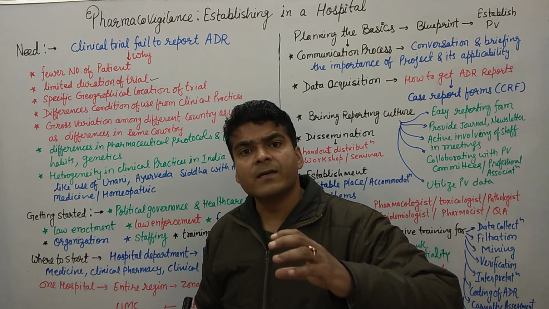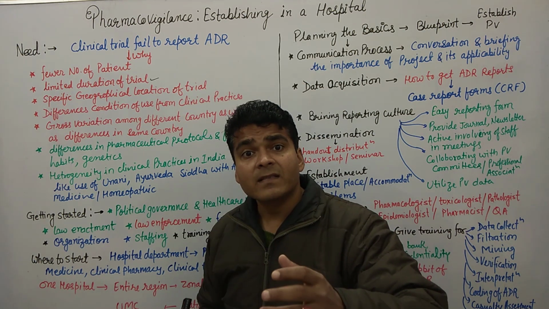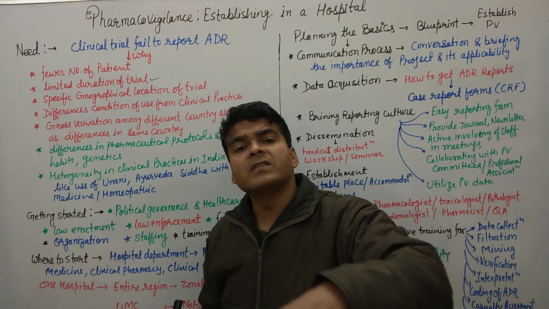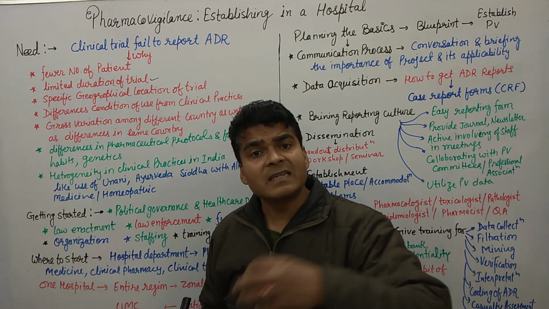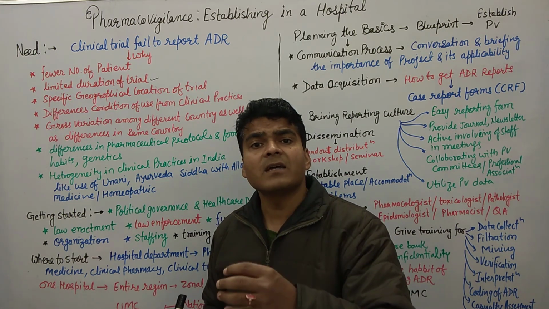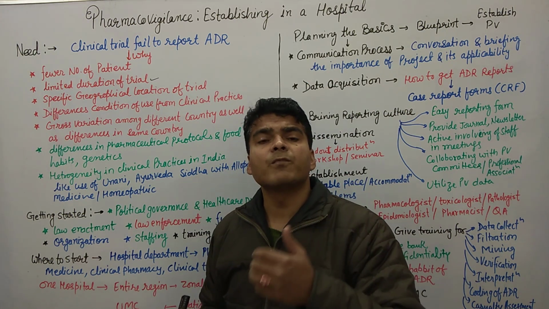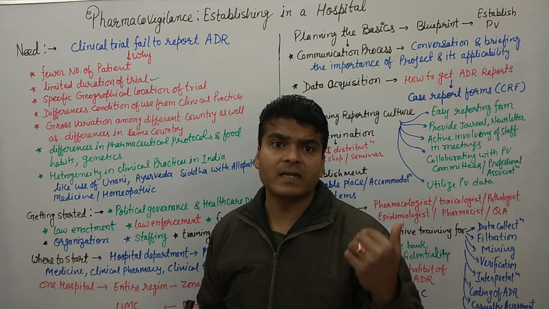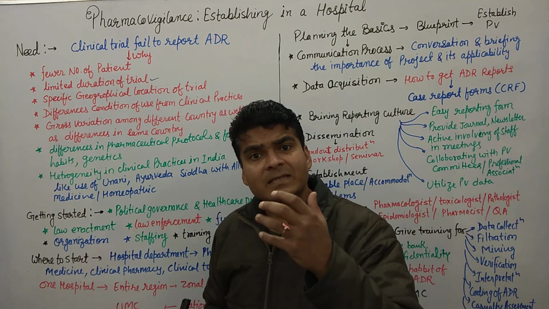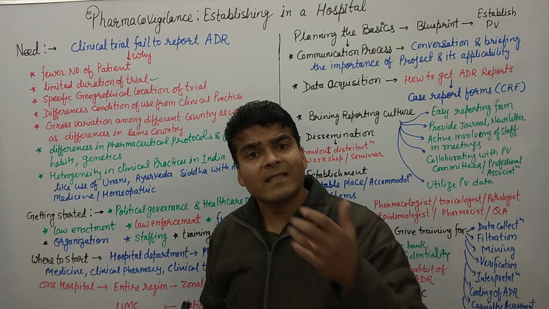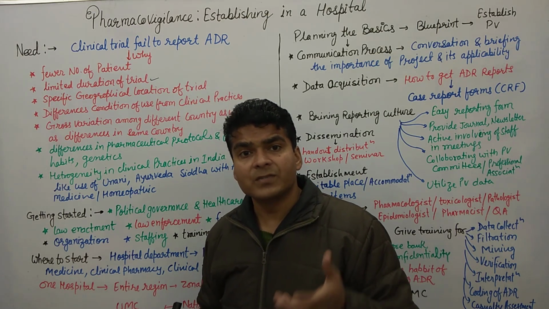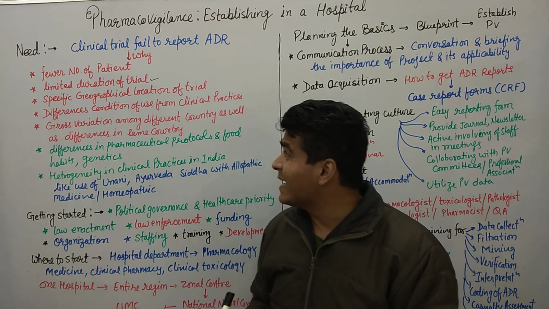Suppose the trial is in Germany, then people of German origin take the drug, but the same drug is approved for other countries too, and then it creates problems because the genetic makeup of German people and people of other countries is somewhat different. So that is also one of the criteria.